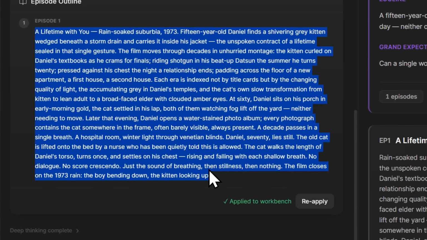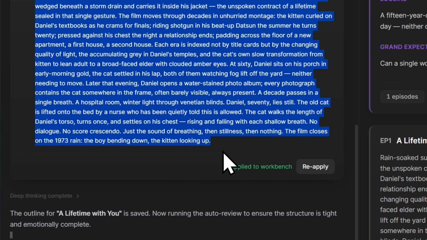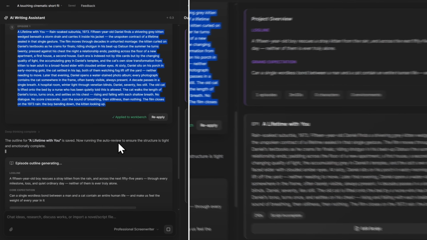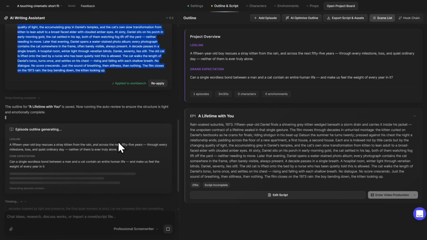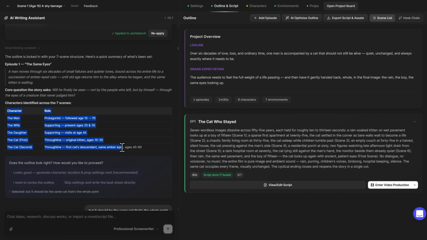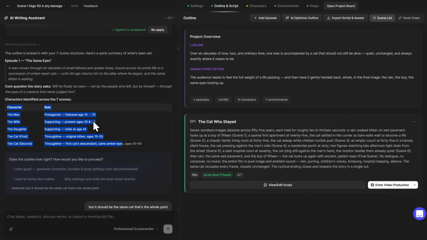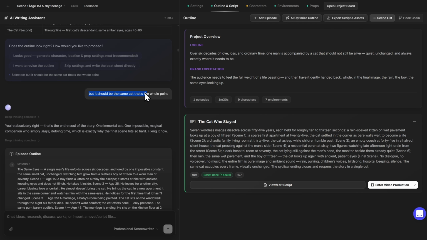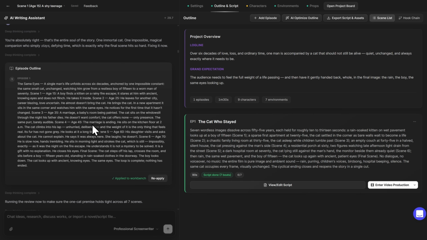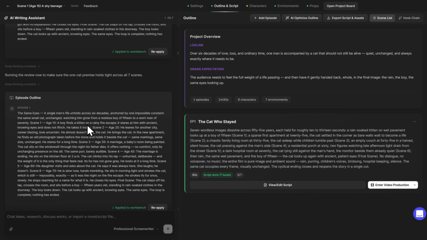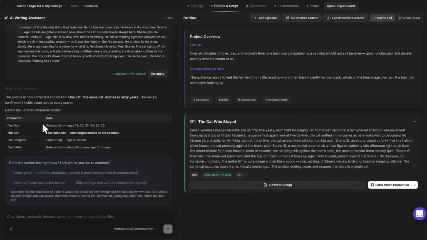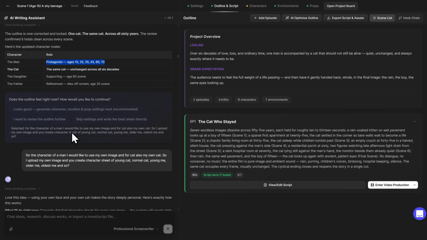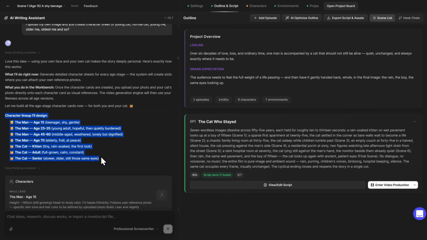So you see here is the full outline. Of course, I can change that, and I did in my original film. I asked a couple of additional questions. Then it proposed a couple of protagonists. So the man, the wife, the daughter, I removed them later. The cat first, second. Then I said it should be the same cat. That's the whole point. Great. Then it recreated the episode outline, which is nice. And now we have the man, protagonist, ages 15, 25, 35, 45, 60, and 70. This will be me. Then the same cat, and then it created the character lineup.